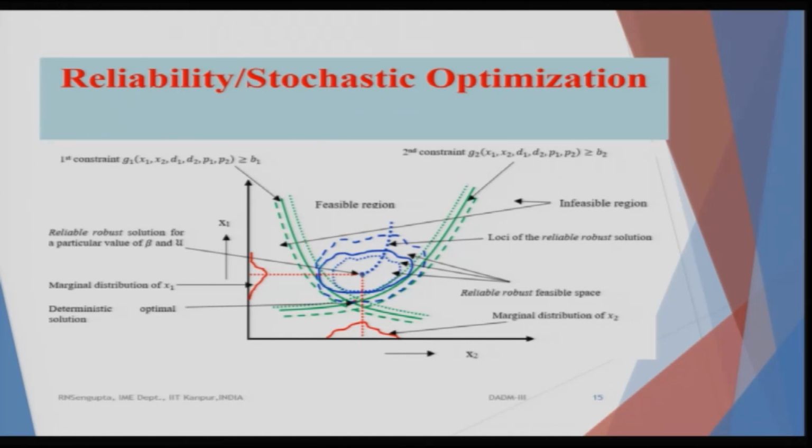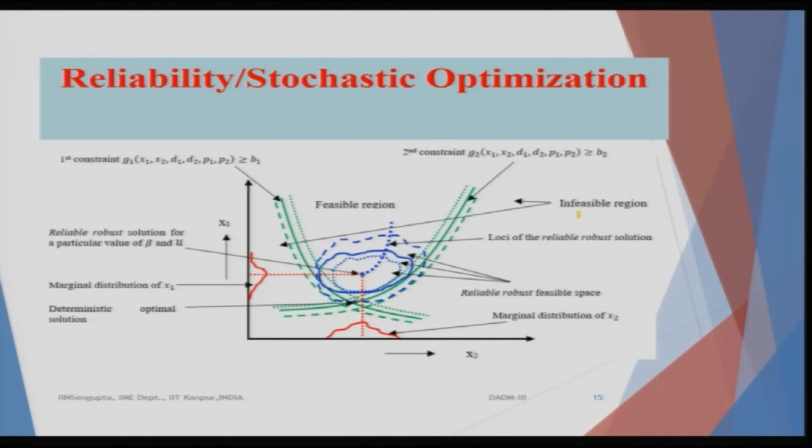In case they are not normal, then trying to find out the optimum space inside the feasible region would be difficult. So, there are different areas which have been shown depending on the reliability. So, the blue bold one is for the case when it is along the boundary, and it is no more normal as I said, and the small dotted ones and the large dotted ones or the last hashed ones are the level of the reliability space, and the center of gravity is the optimum solution depending on the level of reliability which you have.